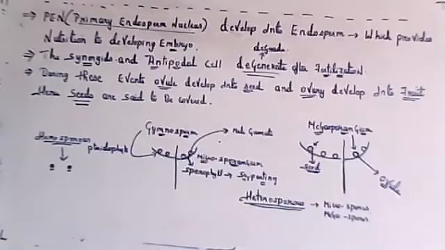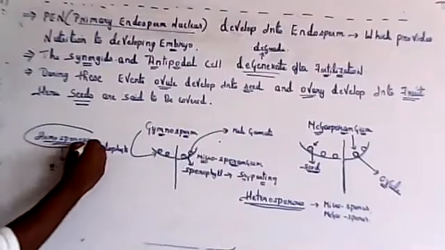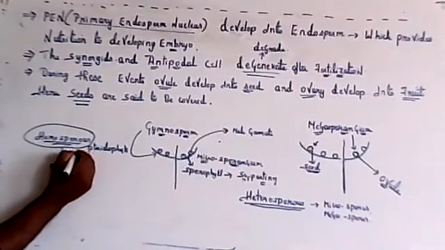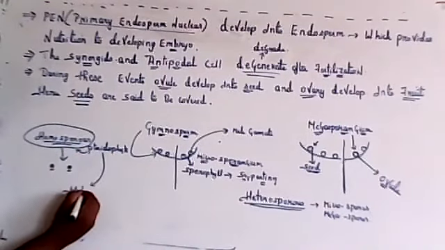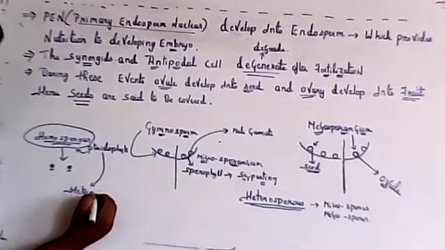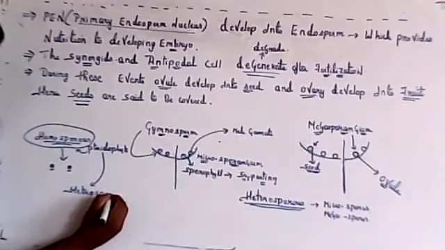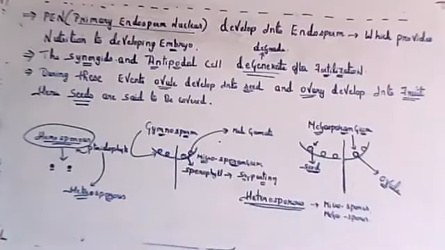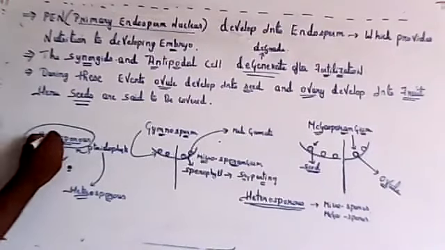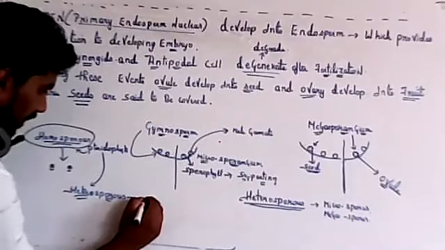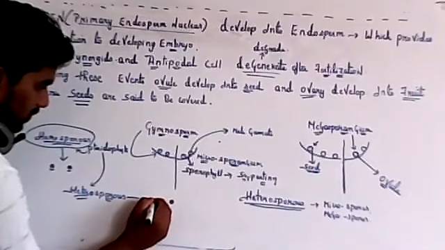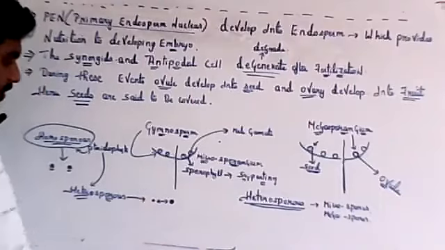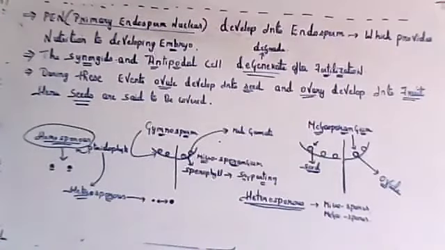That is called homosporous. In pteridophytes it is both. Some plants show homosporous, or some show heterosporous also. In some species of pteridophytes the spores will be the same in size, so they are called homosporous, and in some species they will be heterosporous, where one will be small and another large.